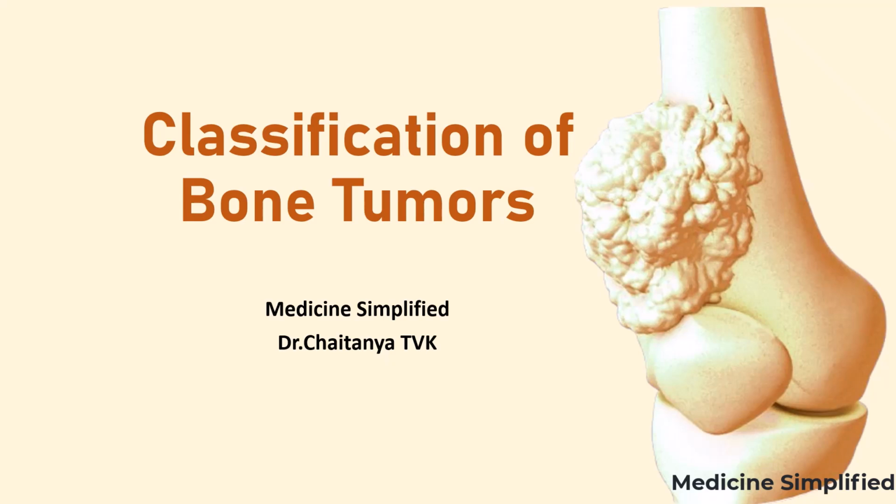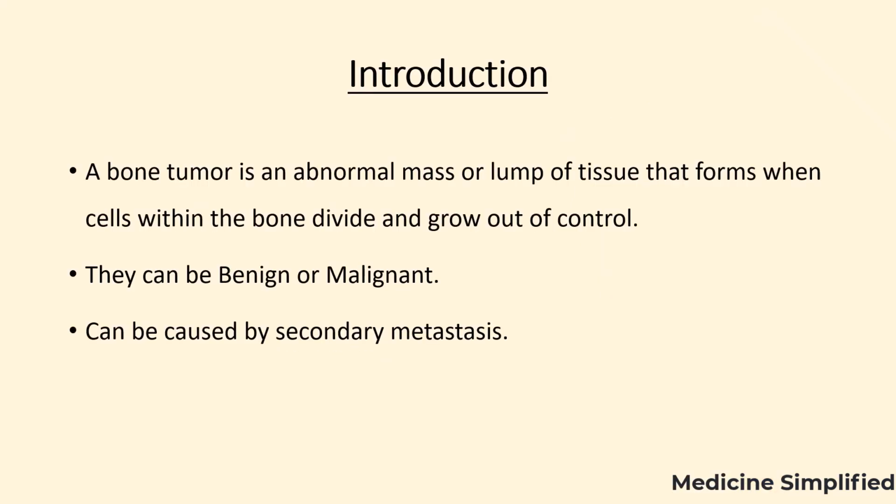In this video, we will know about classification of bone tumors. Bone tumor is an abnormal mass or lump of tissue that forms when cells within the bone divide and grow out of control. They can be benign, which is non-cancerous, or malignant, which is cancerous. Can be caused by secondary metastasis, that is from other organs like lungs or kidney.